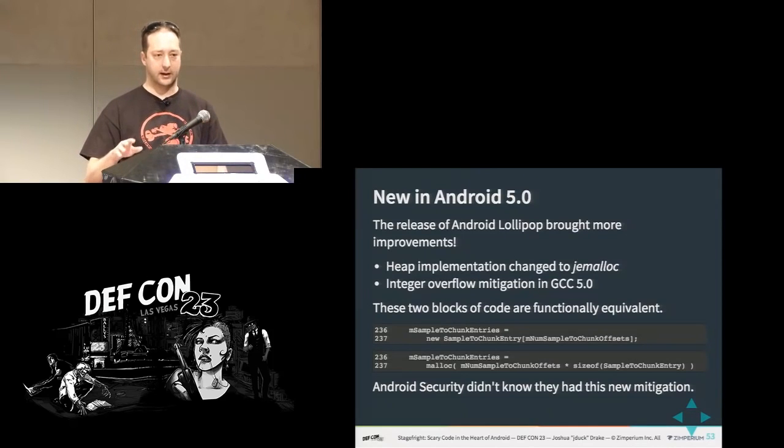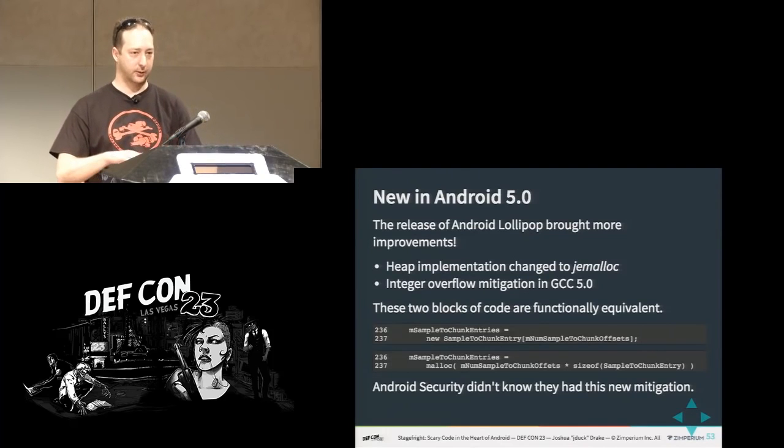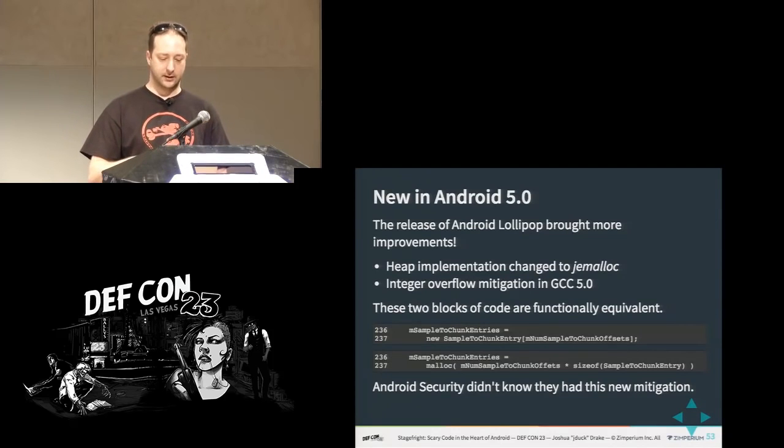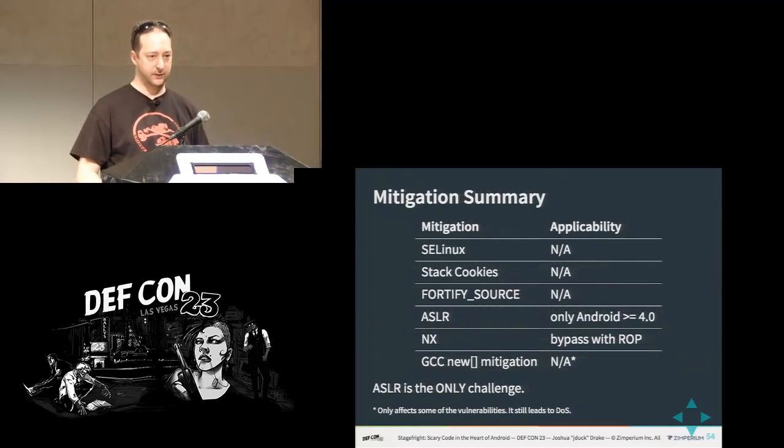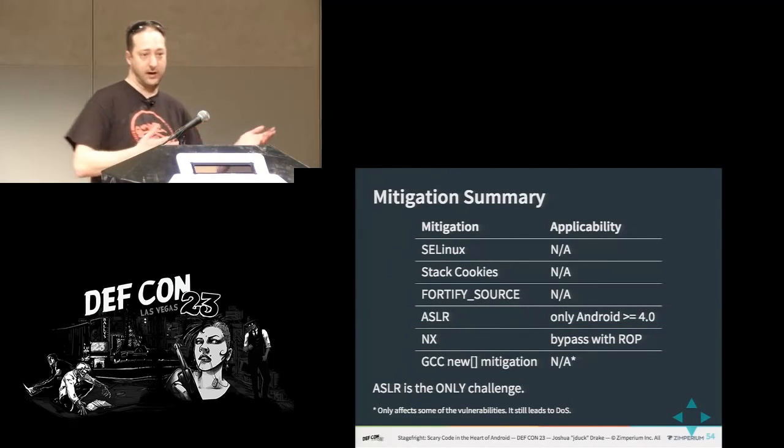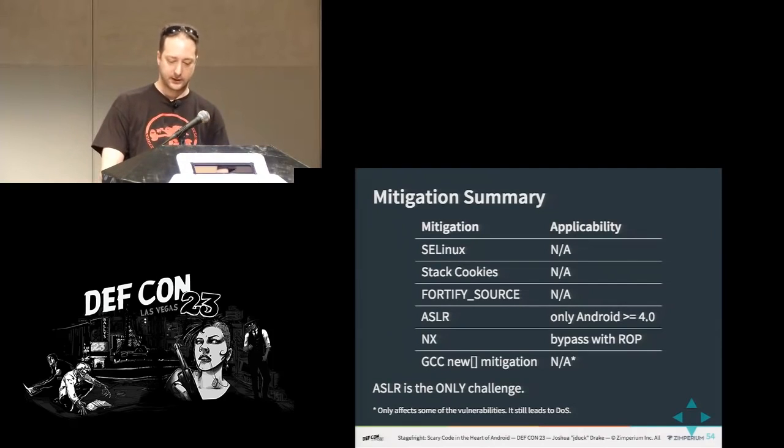GCC finally added a way to catch this sort of problem where the integer overflow happens intrinsically inside of what's generated by the compiler. I don't have a link right now, but the work that these guys did is a ticket that's almost 10 years old. So the compiler team in Android decided to switch to GCC 5.0, maybe because it matched Android 5.0, I'm not sure, but they decided to do that.